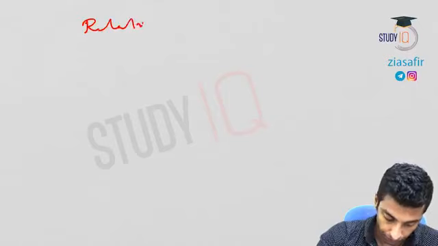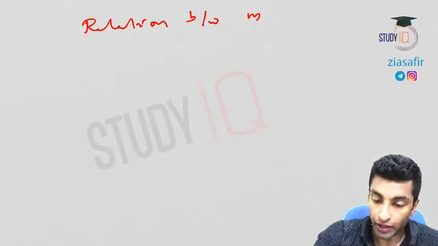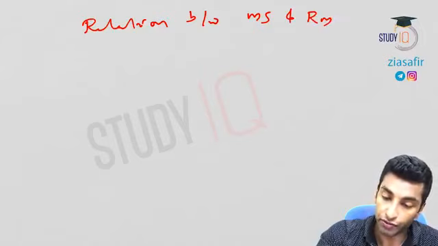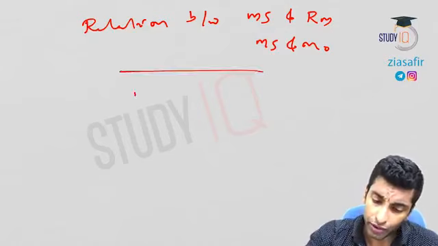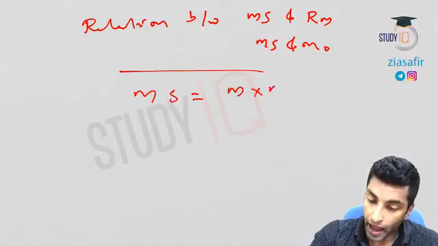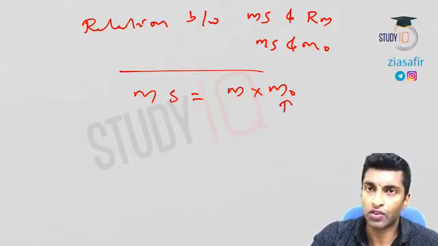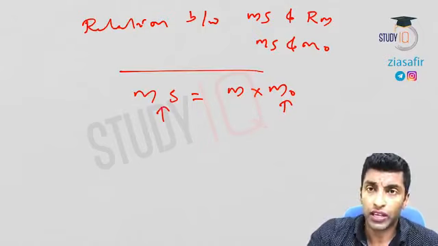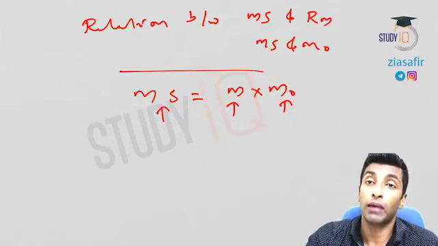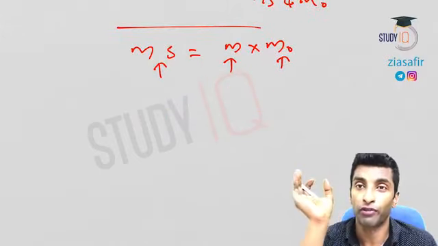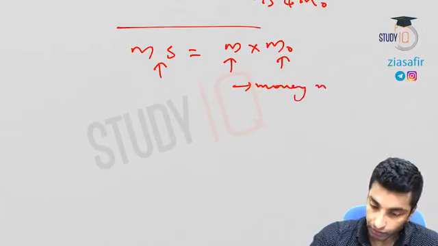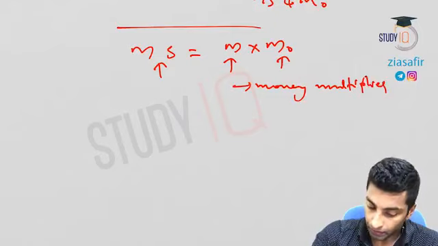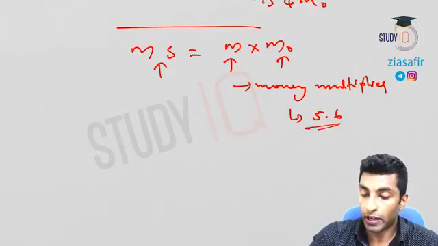Now let's look into the relation between money supply and reserve money, or money supply and M0. The formula directly gives you that money supply equals M into M0. M0 is the reserve money that we have discussed now. MS is the total money supply. M is the money multiplier. Just before, I told you the 5.5 value, that is the money multiplier. So M stands for money multiplier. Now the value of the money multiplier is 5.6.